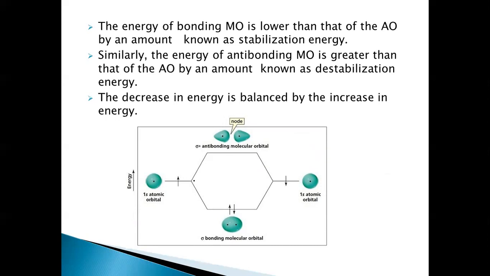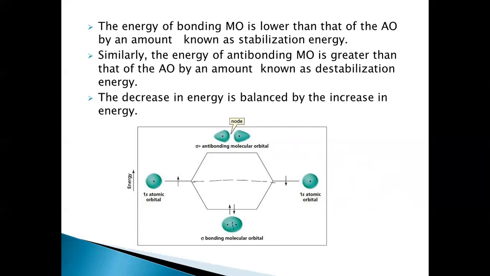The bonding molecular orbital is lower in energy with respect to the antibonding molecular orbital. So when an electron enters the sigma bonding molecular orbital, it stabilizes the molecule, because the electron is present between the two nuclei. So it will hold the nuclei together.